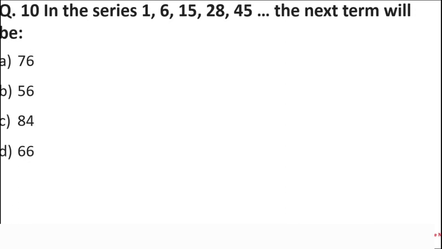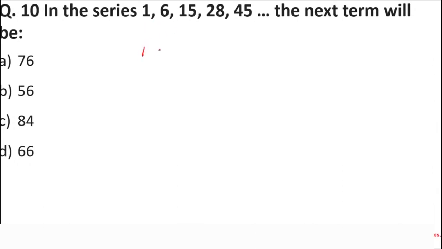In this question, you have to see whether there is any relation between the first and the second term. Is there any number that when we multiply we get 1?